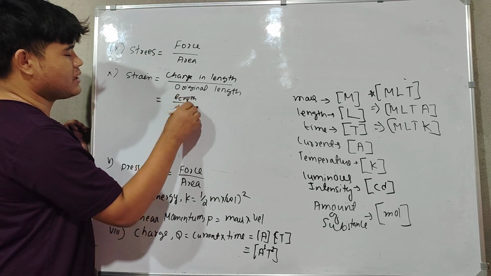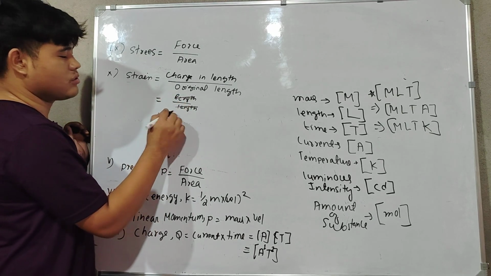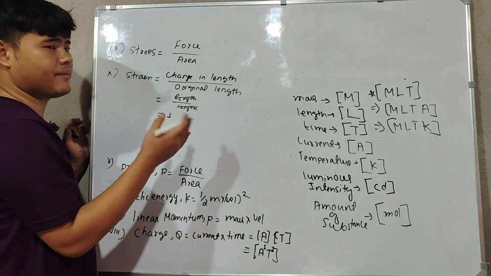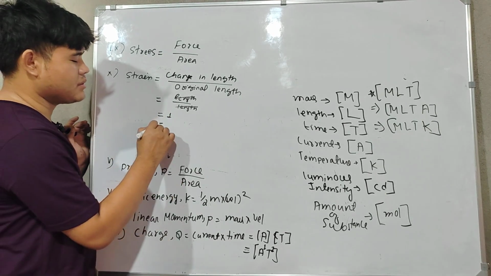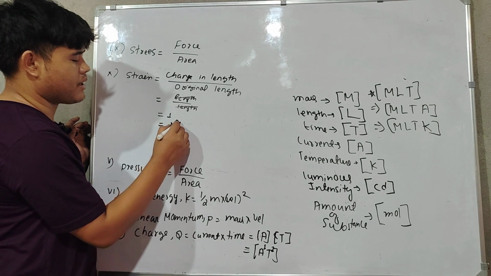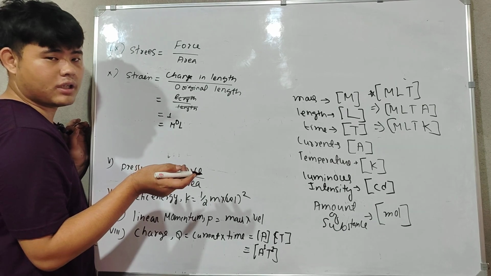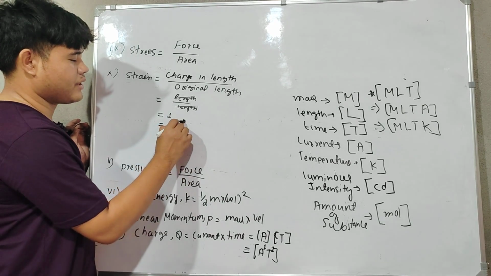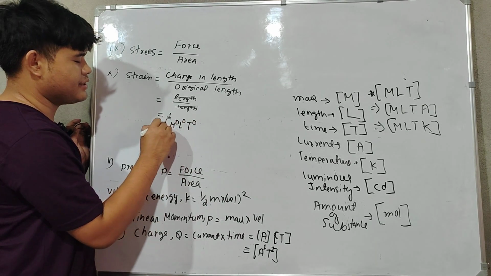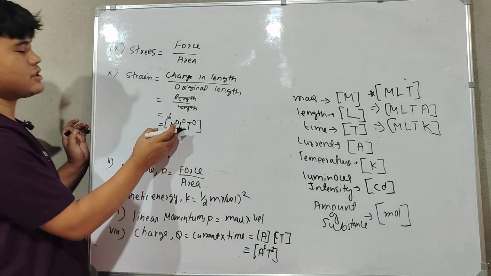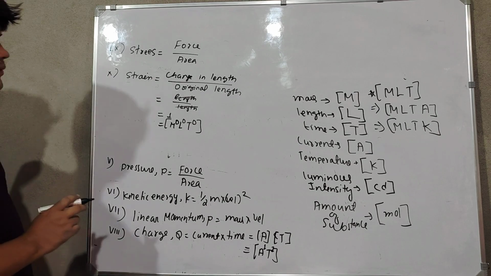Both are length means both will cancel out, so that means it will be 1. So 1 means no dimensions. Unit is not there means dimension is also not there. So M0 L0 and T to the power 0. Mass is also not there, L is also not there, and time is also not there.